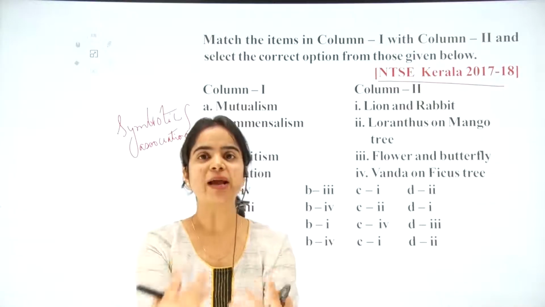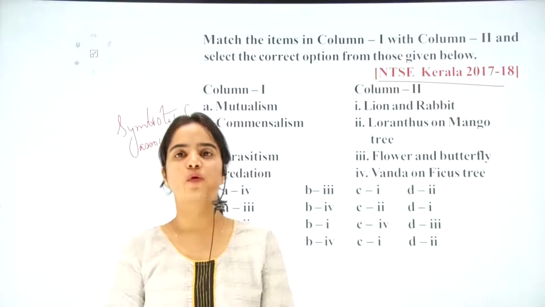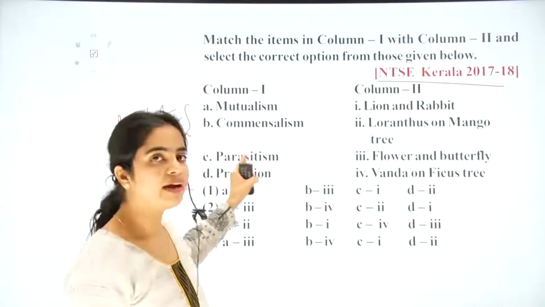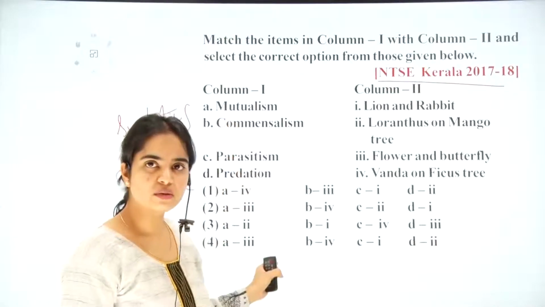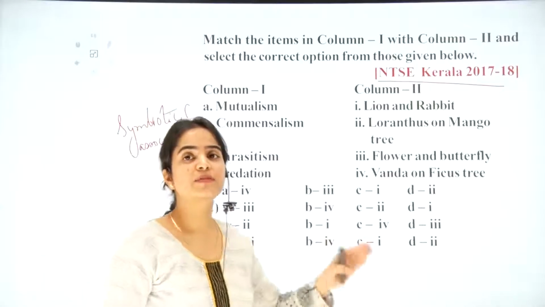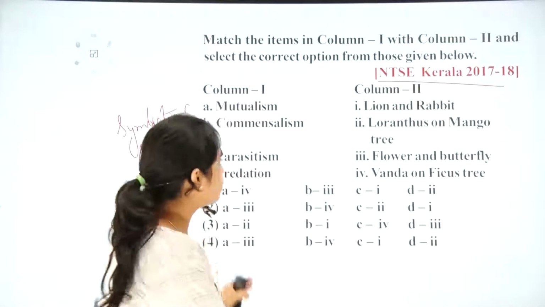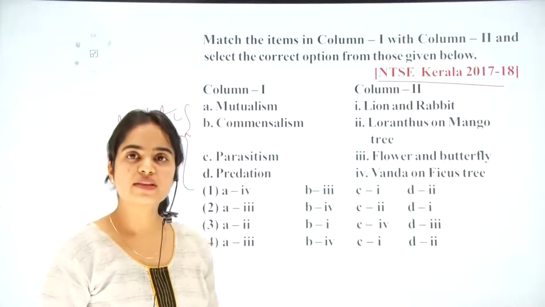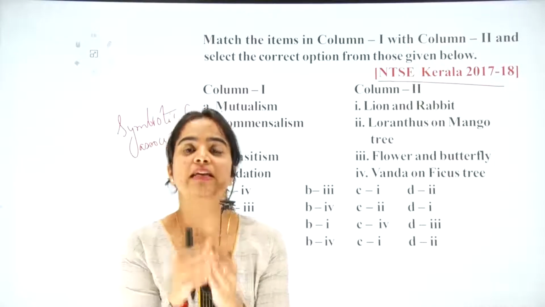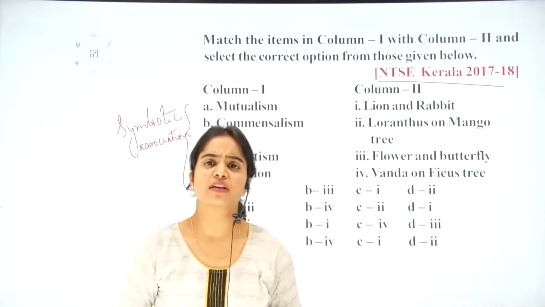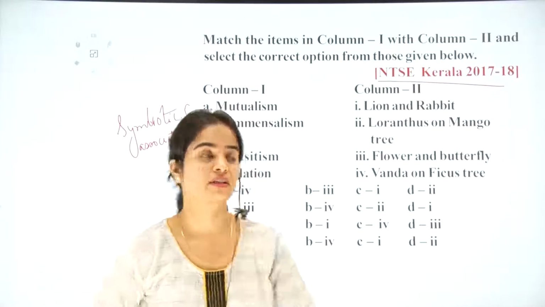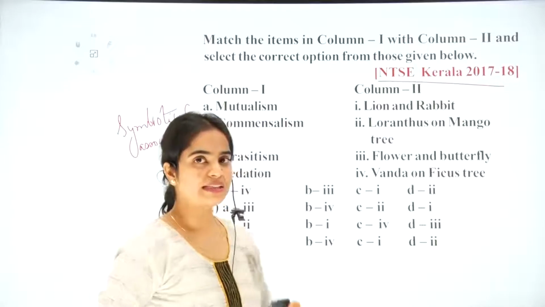So there are many types of symbiotic relationships in the environment. So we have some of the examples here. Here we are provided with one column having the symbiotic association relationships, and the other is the examples of such relationships found in the environment. So let's have a look. First is mutualism. Mutualism is what? Having a mutual collaborative interaction. Here, in mutualism, both the organisms participating will be getting benefits. So, from the given examples, let's have a look.